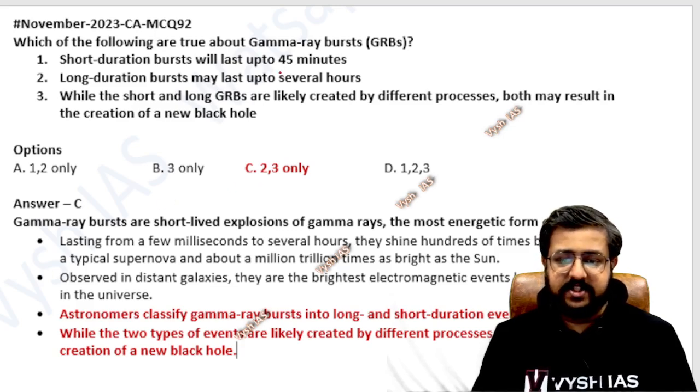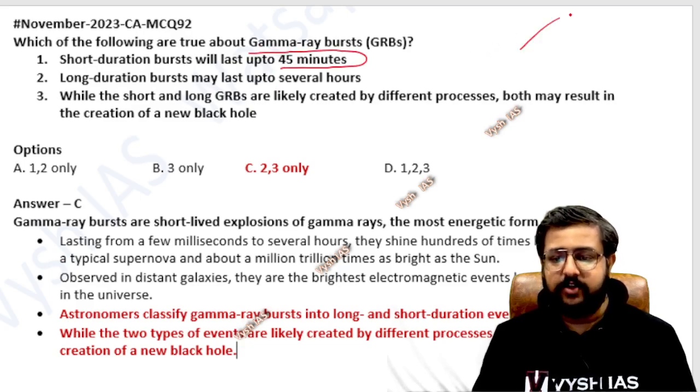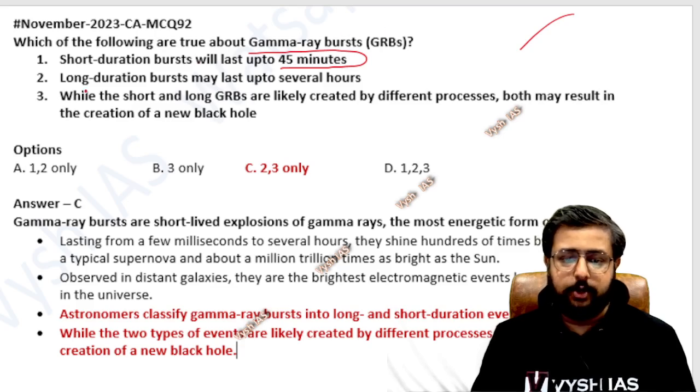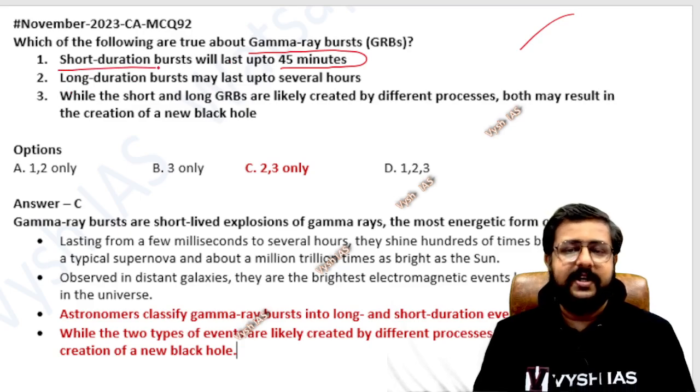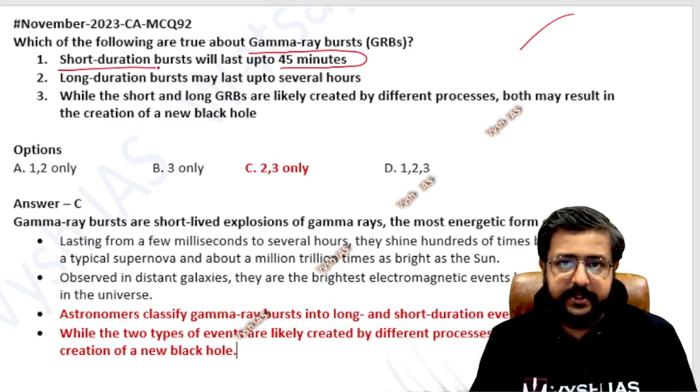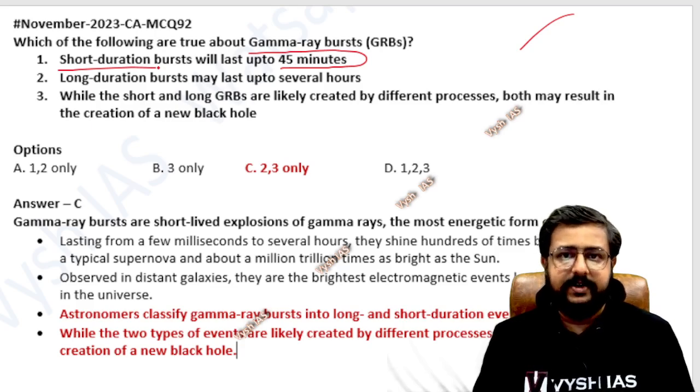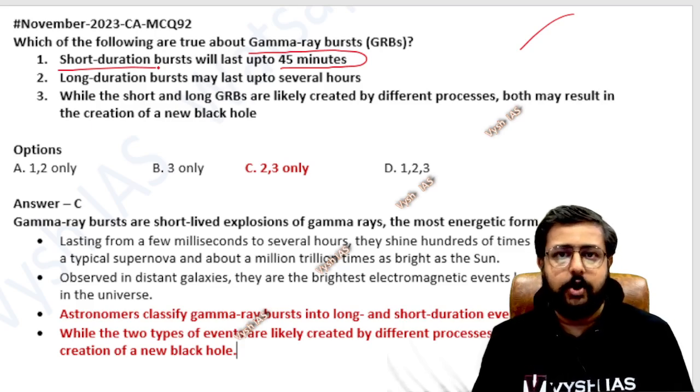The first one, up to 45 minutes, is a very exaggerated number. It happens in a flash of a second. A short duration burst means like 2 seconds, or maybe sometimes a little longer. There's no technical or official established definition here. If you go to the NASA website or ISRO website, they will tell you that up to 2 seconds we consider it short, and after 2 seconds we consider it long.